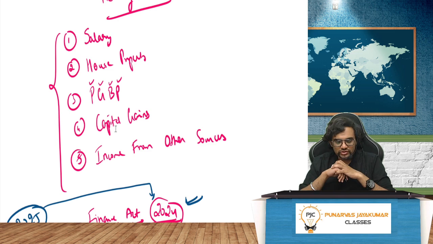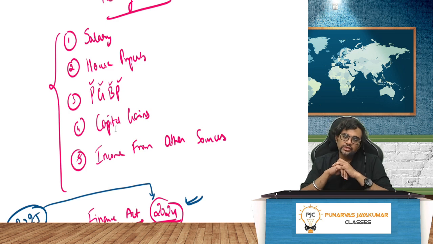So earlier they used to ask here and there. Now there are many other things to ask anyway. So they'll not ask any question on salary, house property, etc. But anyway, it's there. Salary, sometimes here and there, 1 or 2 marks may come. That's it. But very rarely, salary and house property. But some concepts we have to borrow from there.